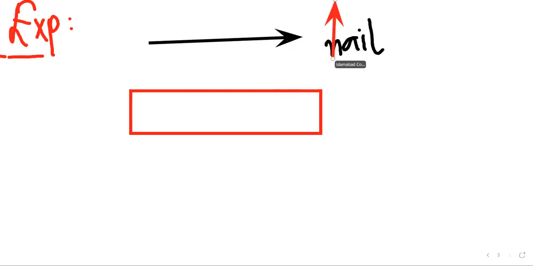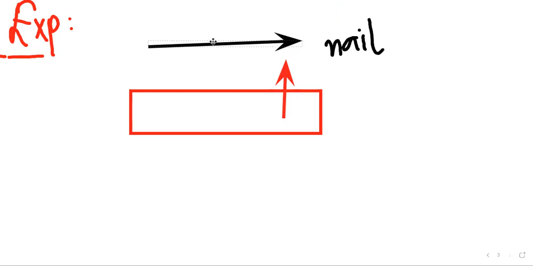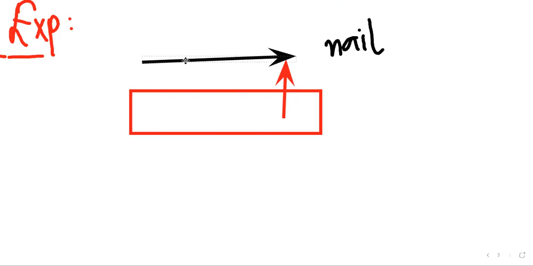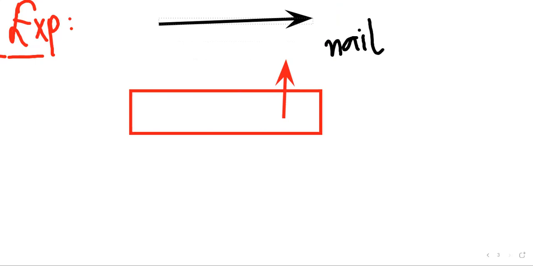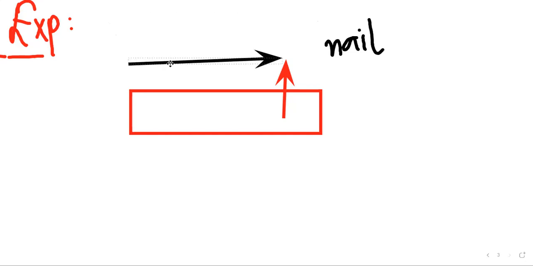Now the nail is in a state of motion. When you hammer it, some of the kinetic energy of the hammer is transferred to this nail and it is converted into the kinetic energy of the nail.